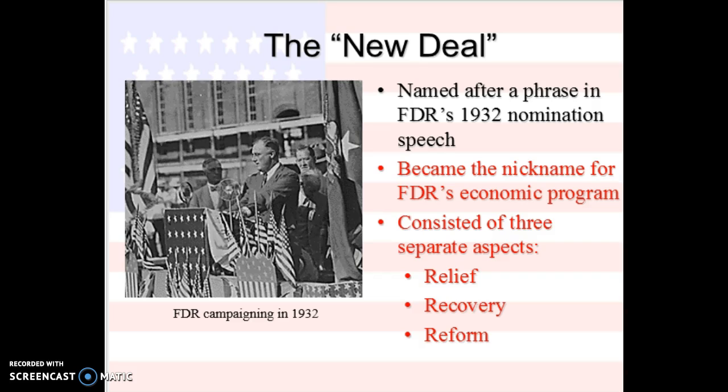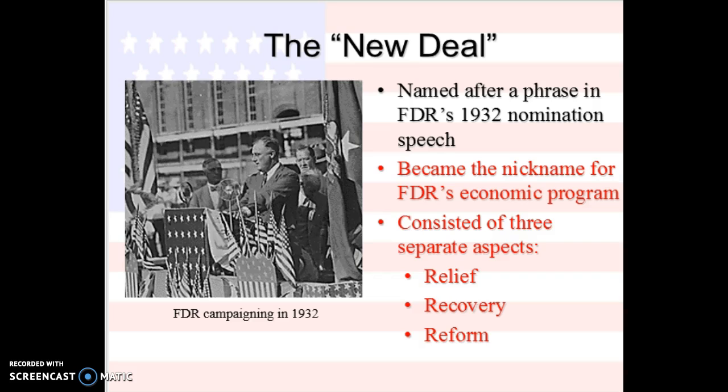Okay, so what is his plan? Basically, his plan is the New Deal. And the New Deal is going to focus on 3 R's: relief, recovery, and reform. The New Deal is his nickname, just like we talked about Teddy Roosevelt had the Square Deal, with the 3 C's. So it packages it nicely for the United States public to say, hey, the New Deal is going to help us. And this is his new economic program.